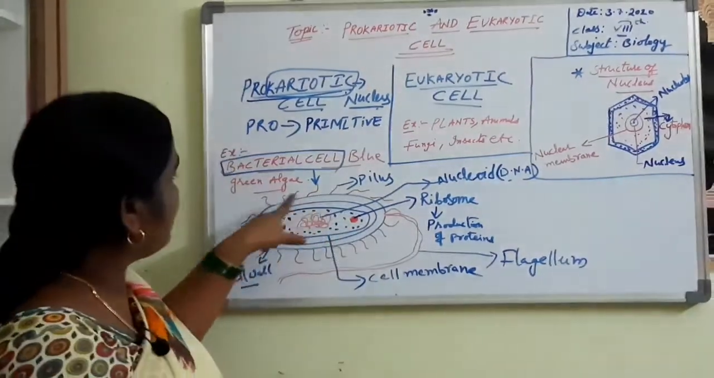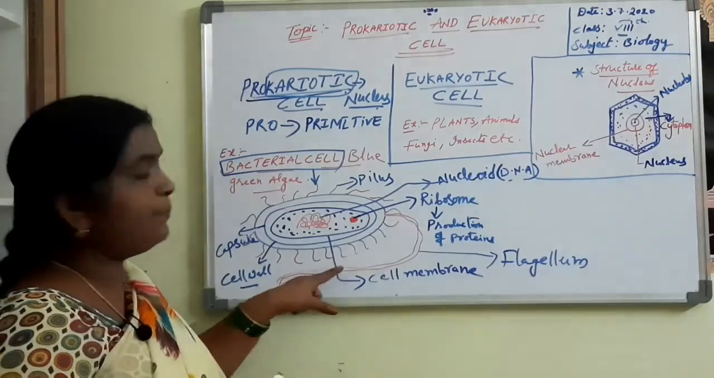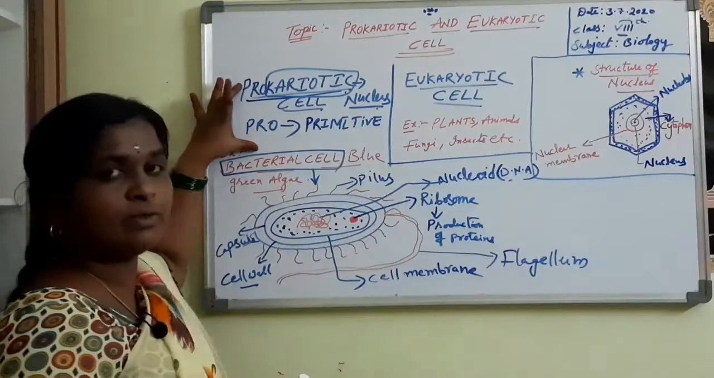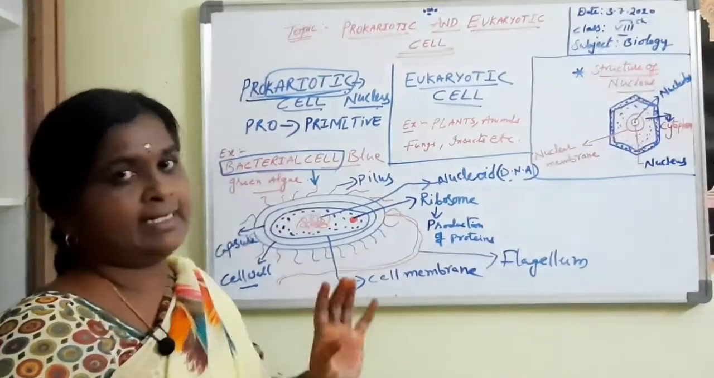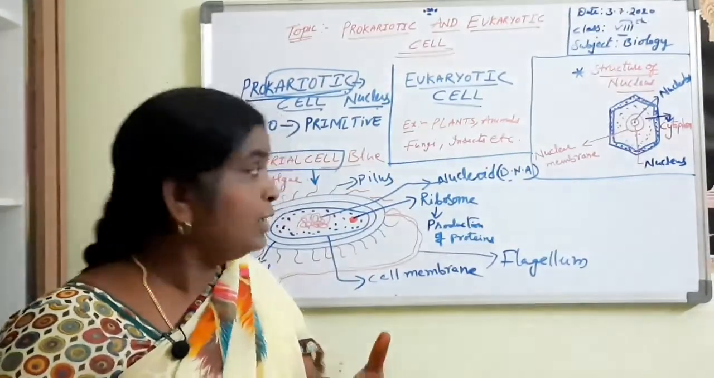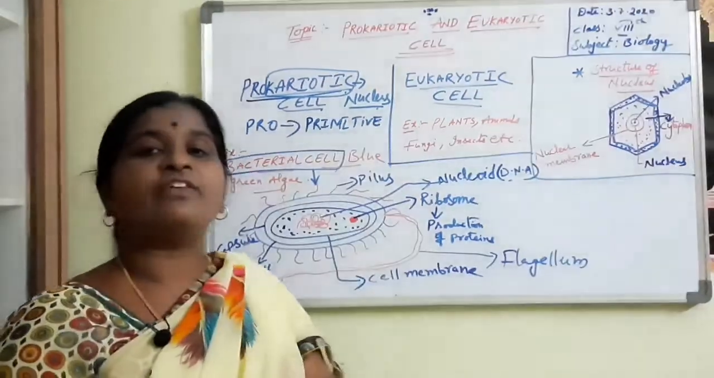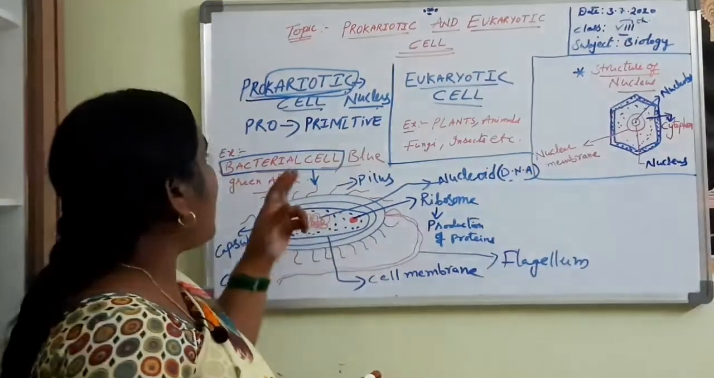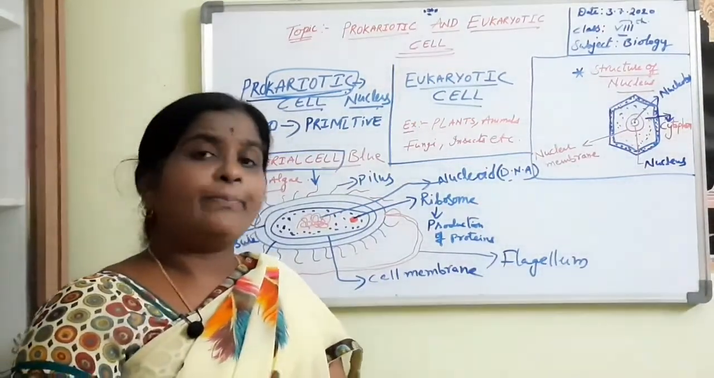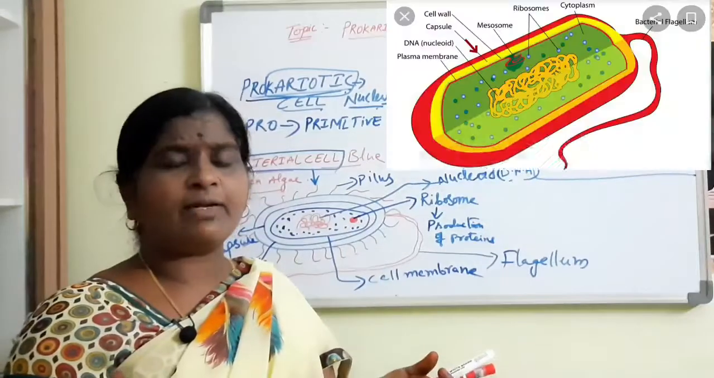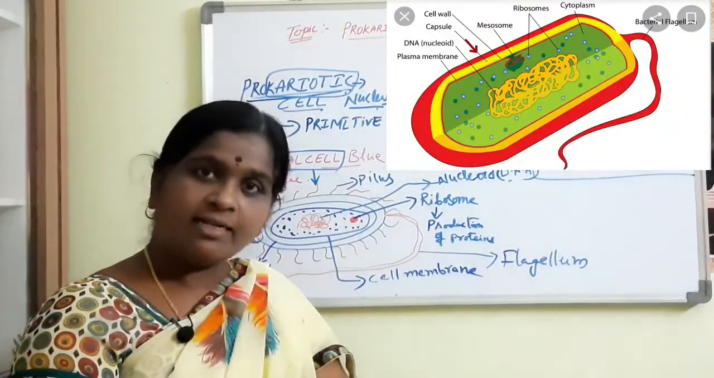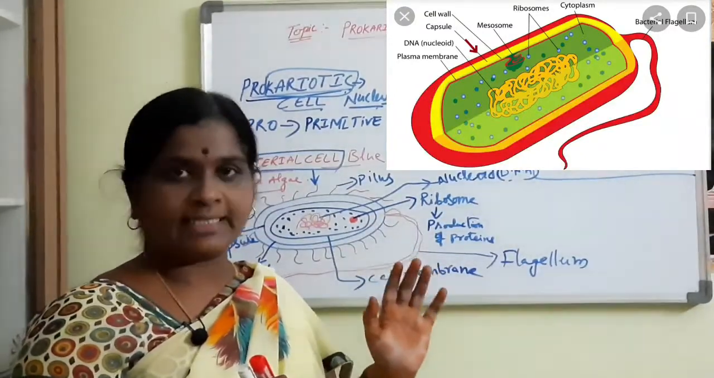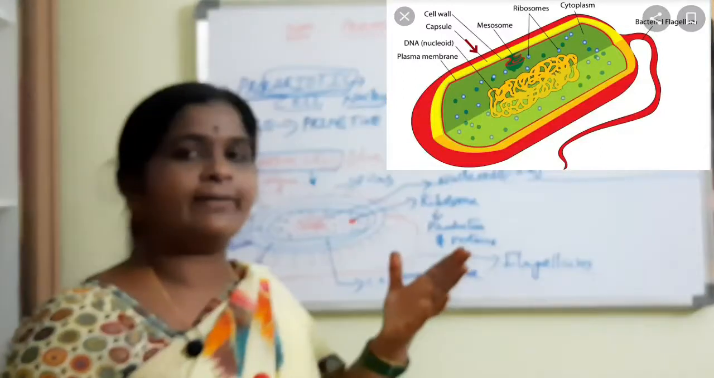This is the structure of the bacterial cell. Before discussing the bacterial cell, first we have to know about the prokaryotic cell. They have a primitive nucleus. They are primitive, that means the first part of life on this earth. Bacteria can be present everywhere in our environment, on our skin, in our body, on every object. Bacteria is found everywhere.